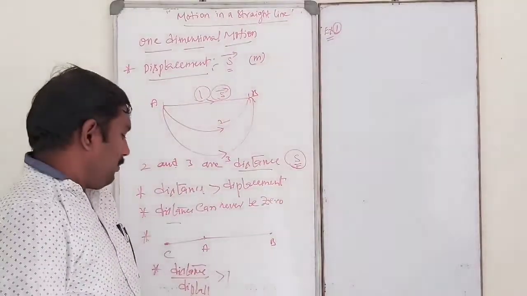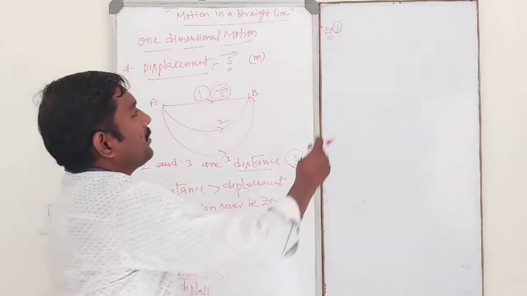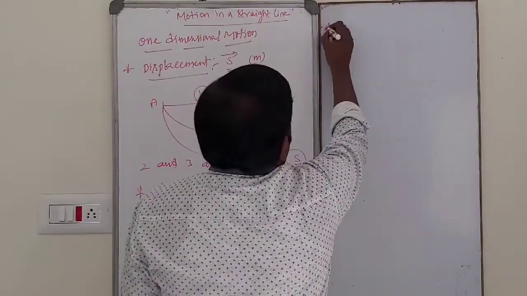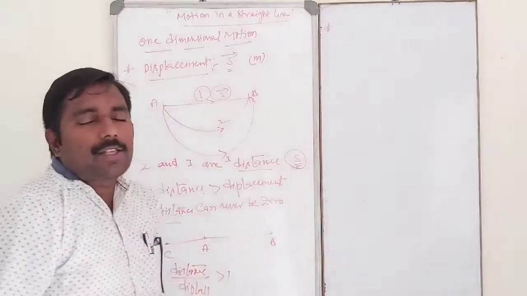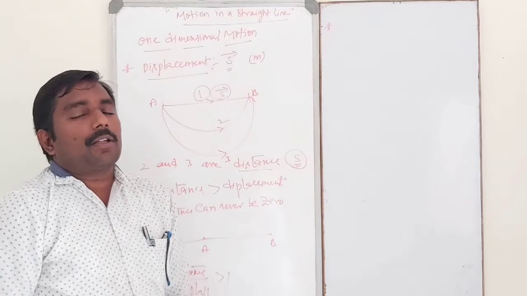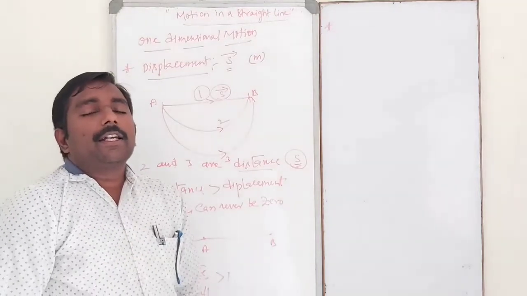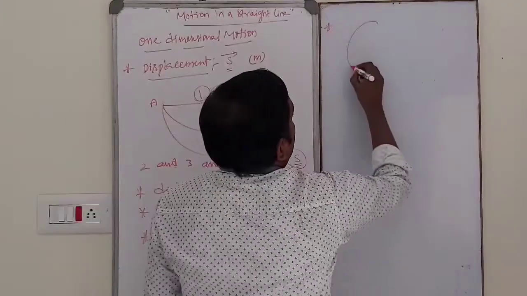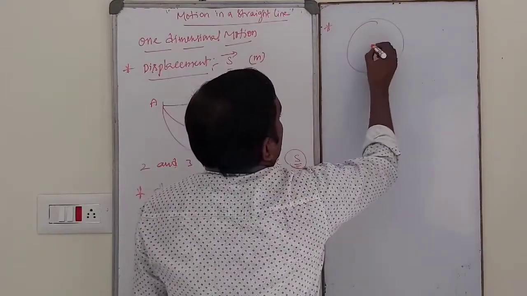Before the numerical problem, suppose the body is moving in a circular path. How to calculate the displacement and the distance? See, dear students, this is the circular path.